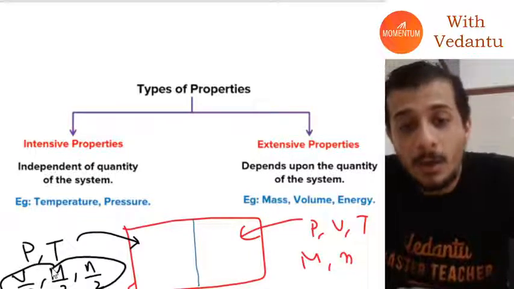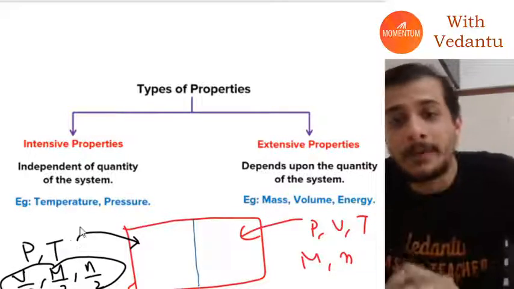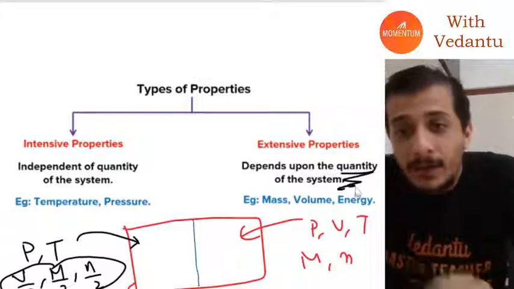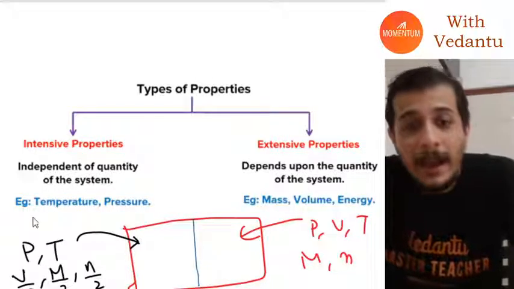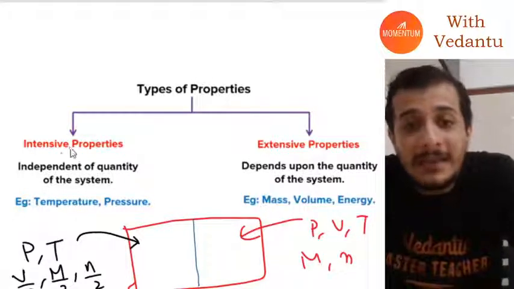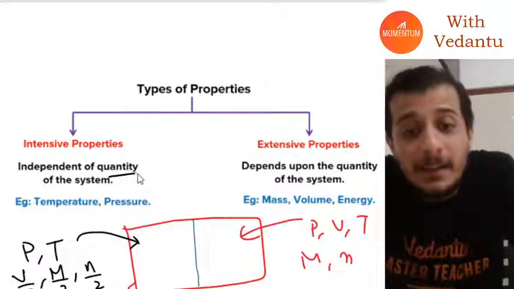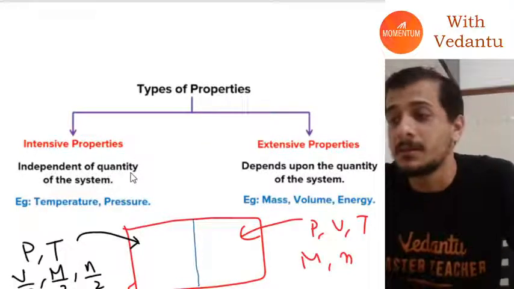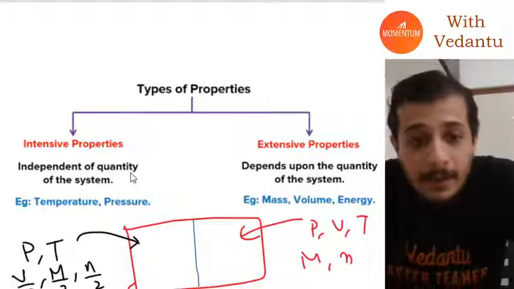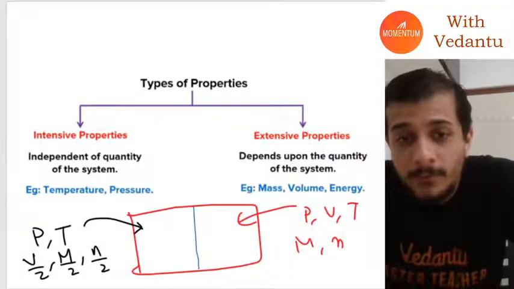Okay, these are what we call extensive properties. These depend on the quantity of the system. And the first two are called intensive properties, which are independent of the quantity of the system.